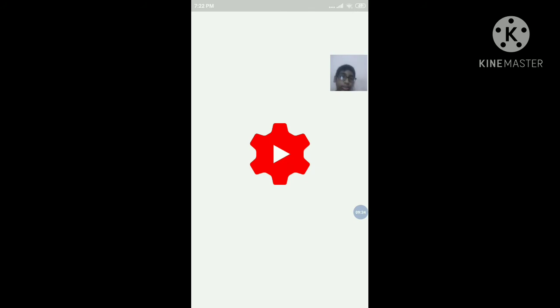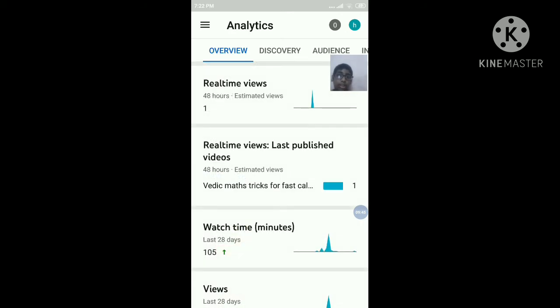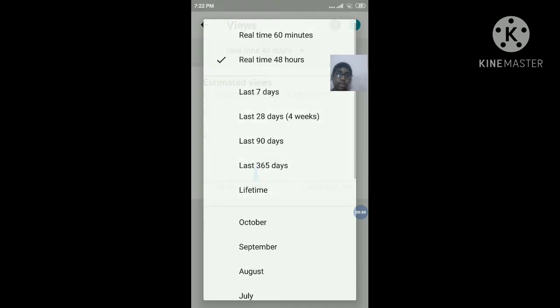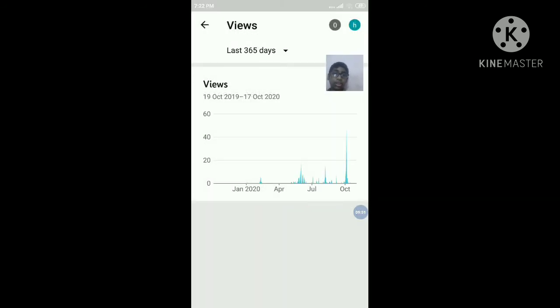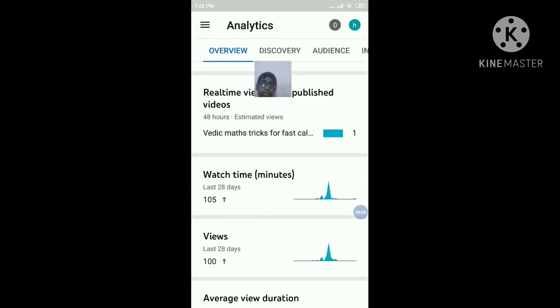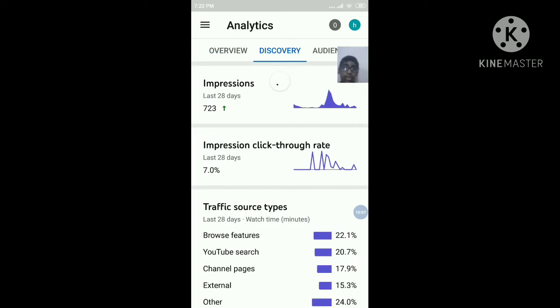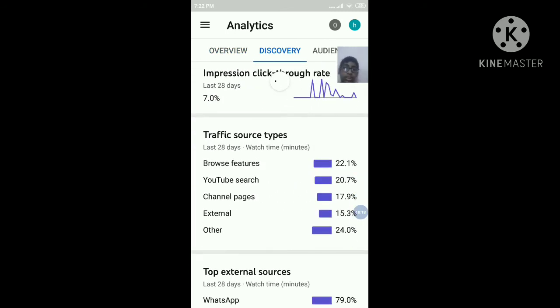And the other app is YouTube Studio. This all will have, but some members will not have this YouTube Studio. This is the dashboard, and here how many subscribers you have, like this in our channel. Analytics, if you want to view more, see estimated views from last 48 hours, like this, last 365 days. I got 273 views here. You can see it will show us the analytics of our views, and it will also show which video is most popular. If you click like this, views will come, subscribers, how many they have changed, how many in browse features, traffic sources.